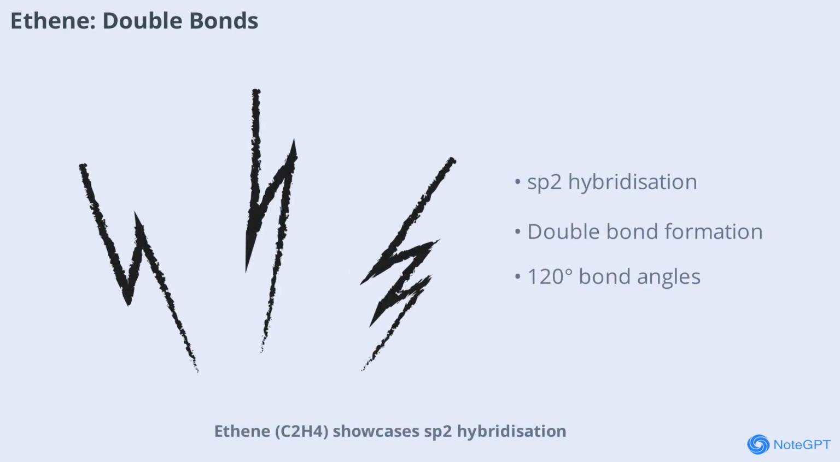Ethene, C2H4, showcases sp2 hybridization. Each carbon atom forms three sigma bonds using sp2 hybrid orbitals, while the remaining unhybridized p orbital on each carbon overlaps to form a pi bond. This results in a double bond between the carbons and a planar structure with 120-degree bond angles. Ethene's structure is a classic example of how hybridization explains the presence of double bonds and molecular shape.